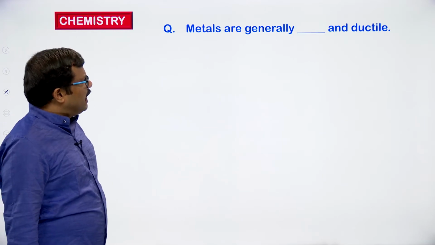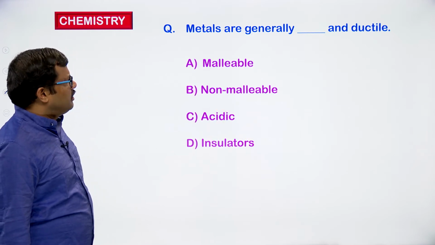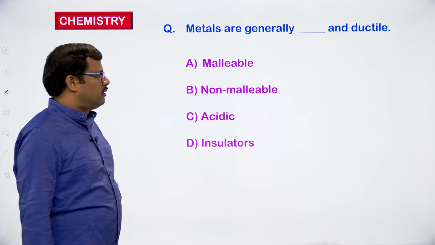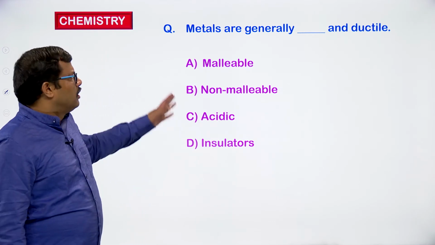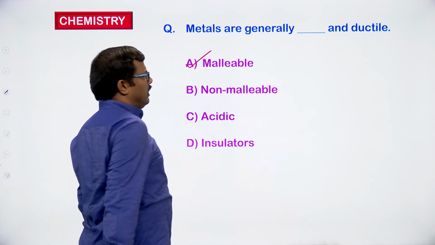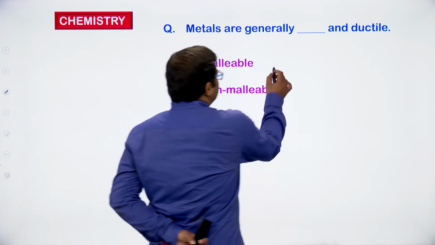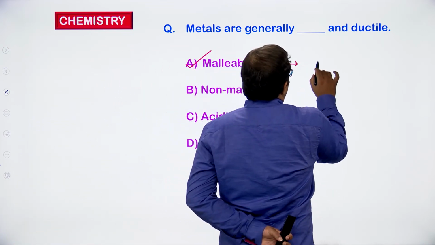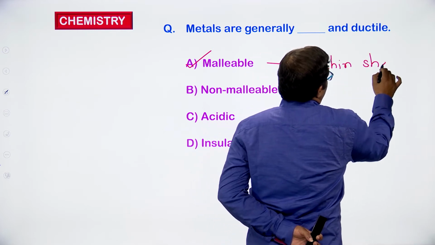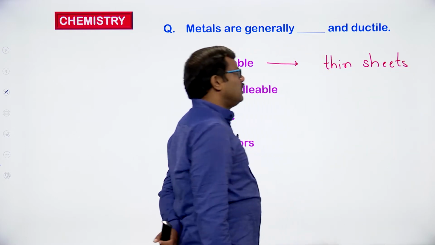Metals are generally dash and ductile. Malleable, non-malleable, acidic, insulators. Metals are malleable and ductile. What do you mean by malleability? Malleability means making into thin sheets. Metals can be beaten to convert into thin sheets. So that is called malleability.